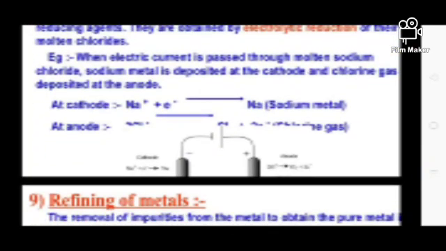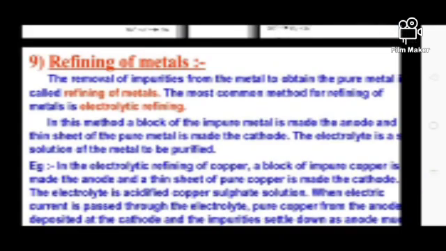That means when an electric current is passed through molten sodium chloride, the sodium metal is deposited at the cathode, as sodium metal is positive in nature. So it is deposited at the cathode and the chlorine gas is deposited at the anode. So these are the steps for the higher reactivity metals.